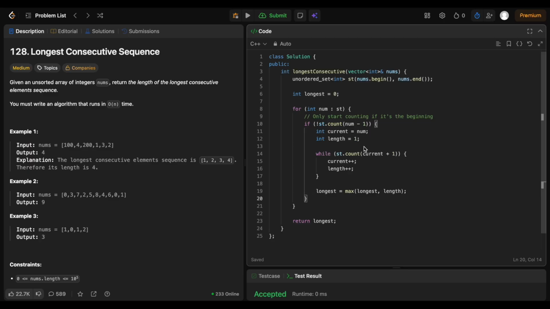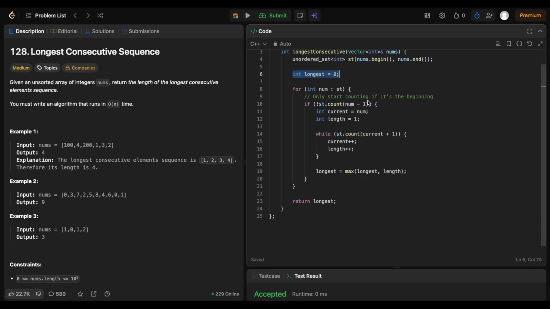I have coded it on LeetCode. We have an unordered set, st, initialized with the elements of the array from begin to end. We have a variable longest equal to 0, and we start iterating through the set elements. We only need to start counting if it's the beginning of a sequence. So when will it be the beginning of a sequence? When num minus 1 does not exist in the set. So we check the count of num minus 1 in the set.